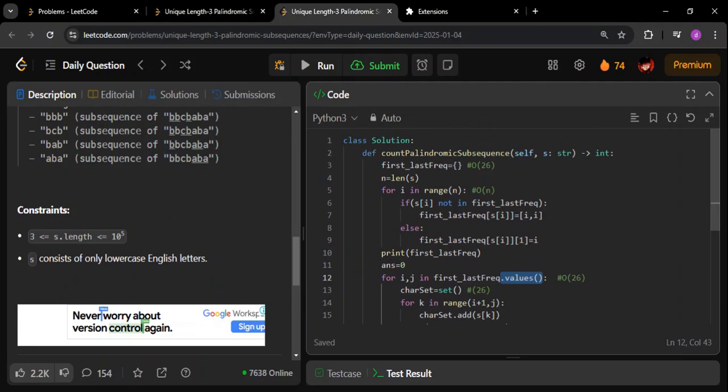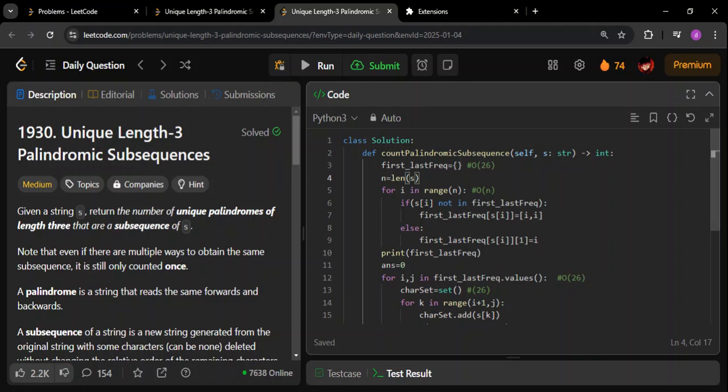So the Python and the Java solutions have the exact same space and time complexity. It is O of n time complexity and O of one space complexity for both Python and Java. So, this was the question.